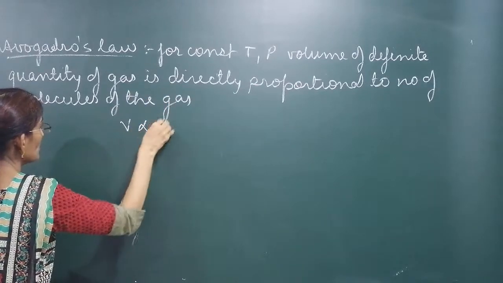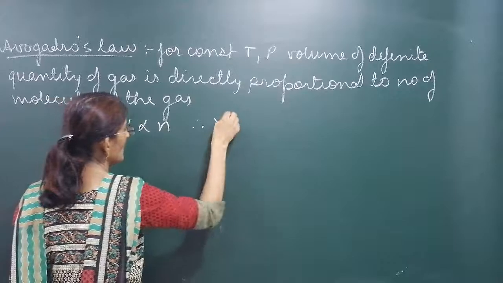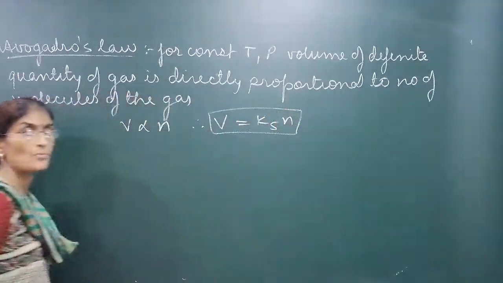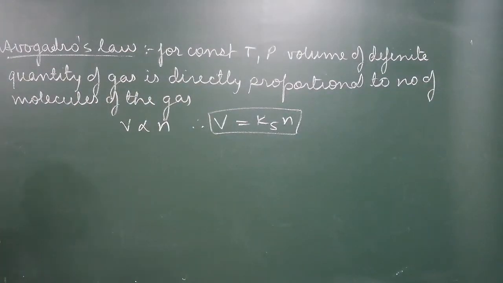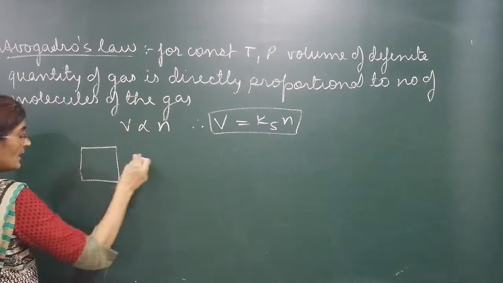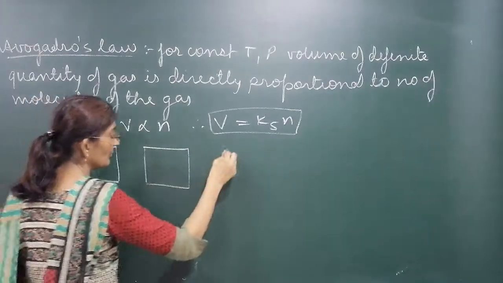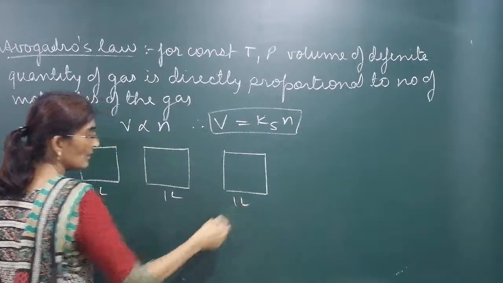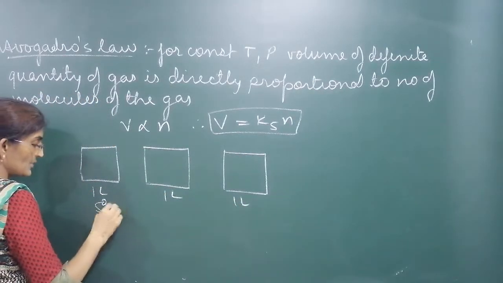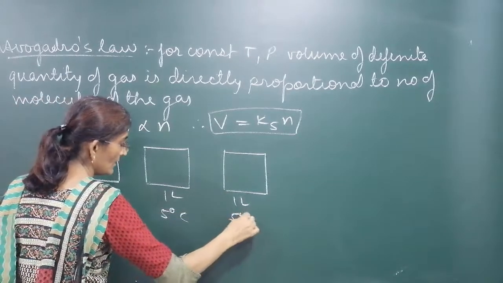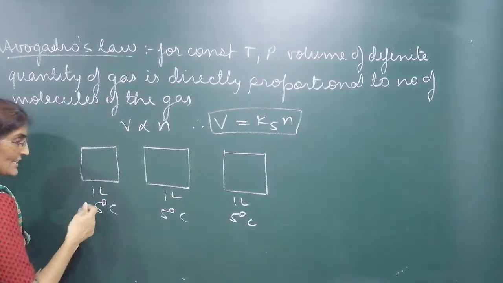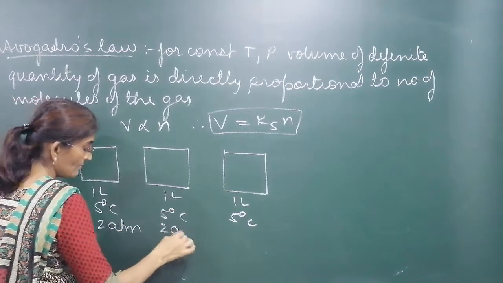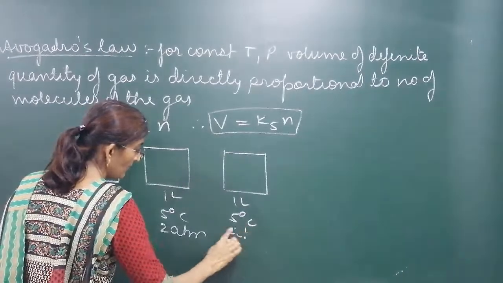मतलब V is directly proportional to N, and if we remove proportionality sign, V is equal to K5 into N. What is N? Number of molecules, and V is the volume. Suppose we have three gases filled in a container, same volume, 1 liter container, temperature same for all, suppose 50 degrees Celsius, whatever be, same temperature, same volume, pressure is also same, suppose 280 m, ये भी 280 m, ये भी 280 m, but different gases are there.